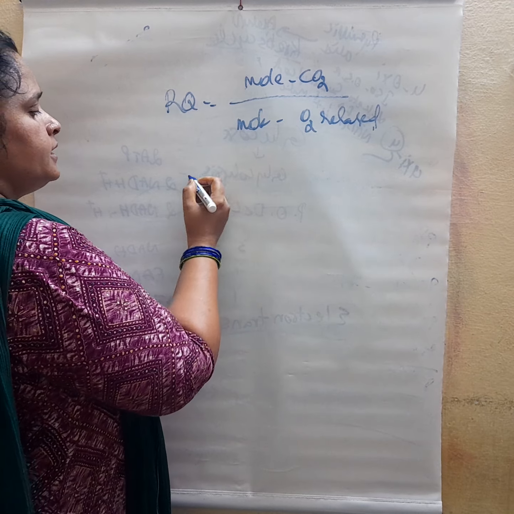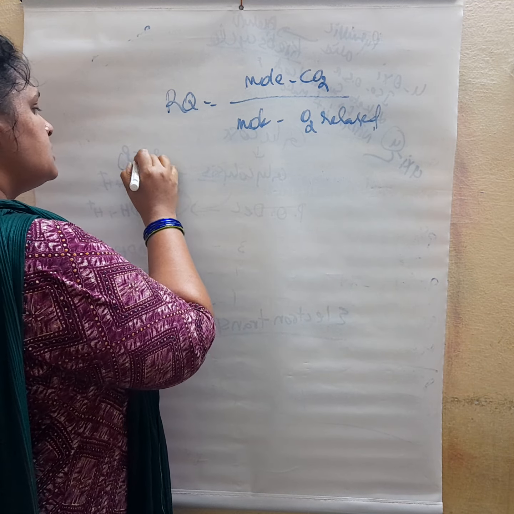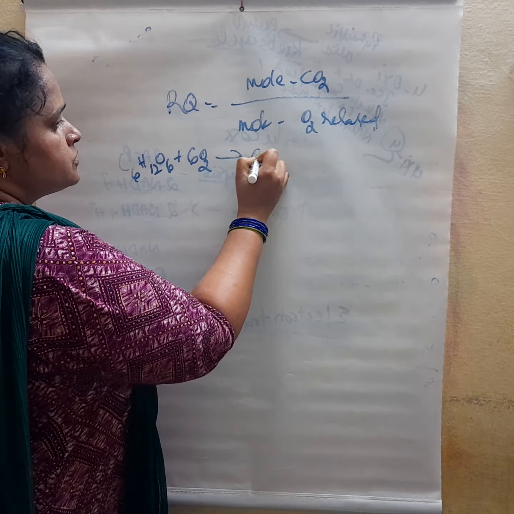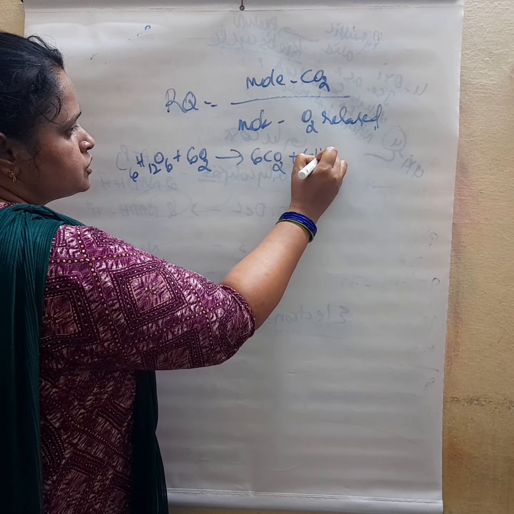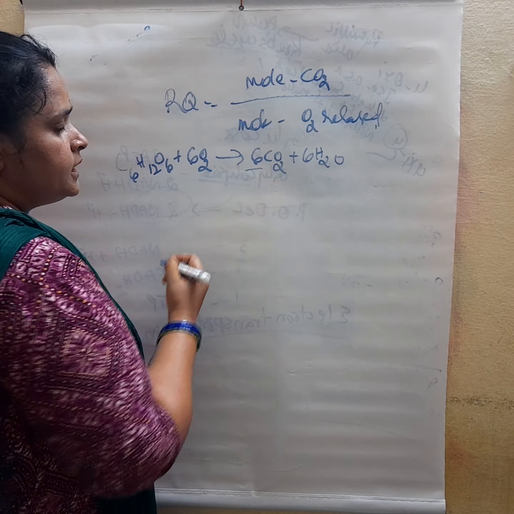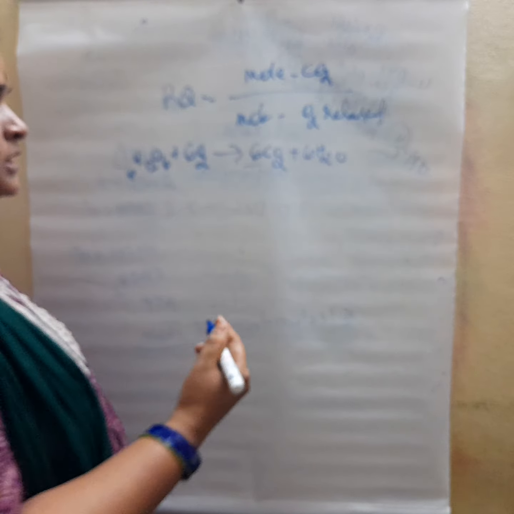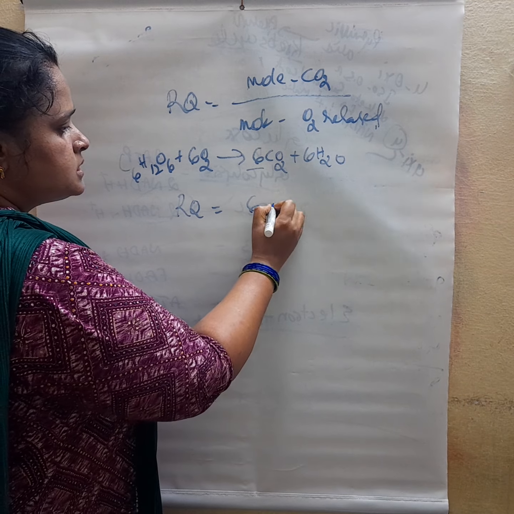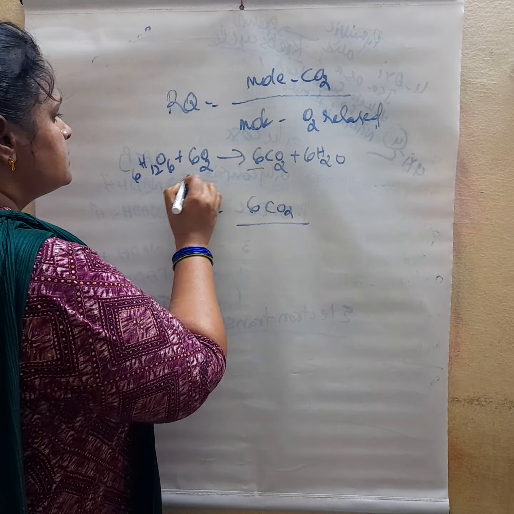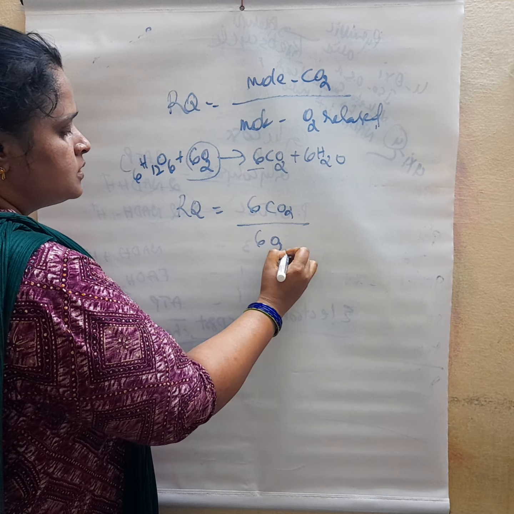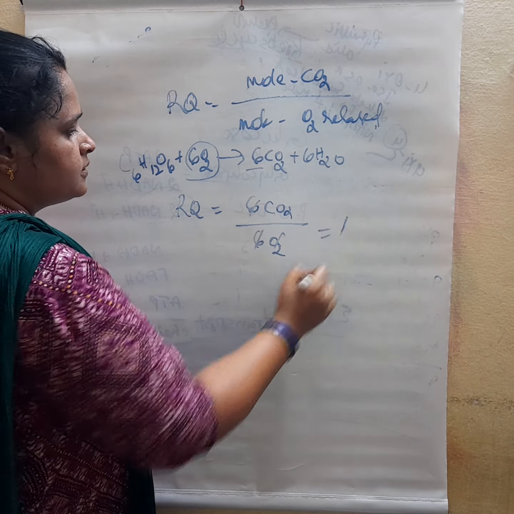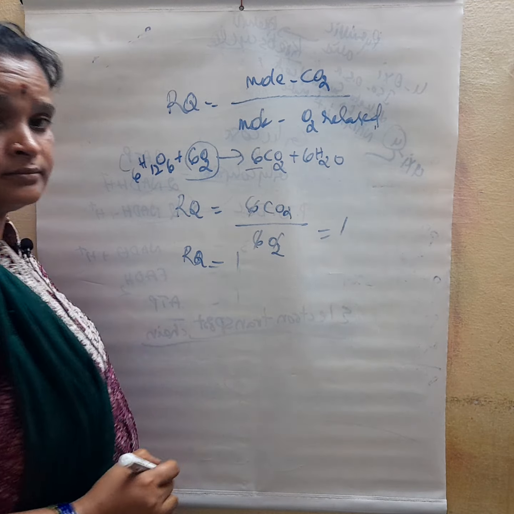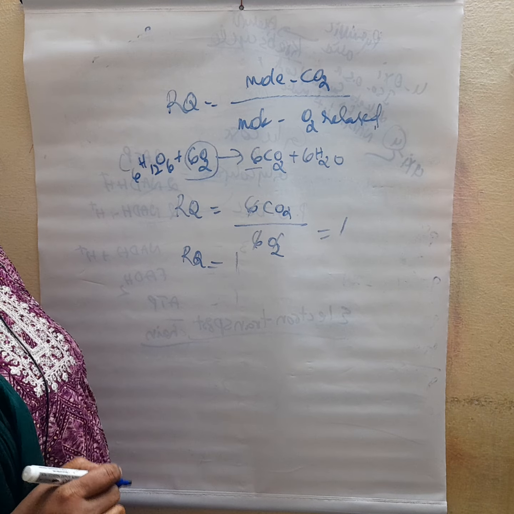If you take glucose, C6H12O6 plus 6O2 gives 6CO2 plus 6H2O. So RQ of glucose is 6CO2 by 6O2. Cancel, so RQ of glucose is 1.